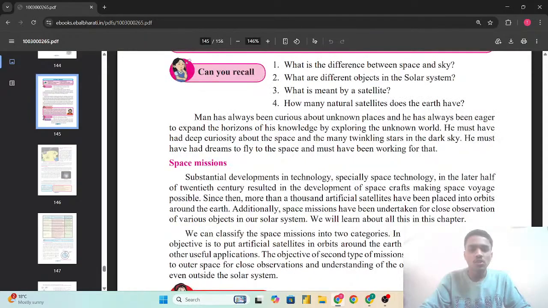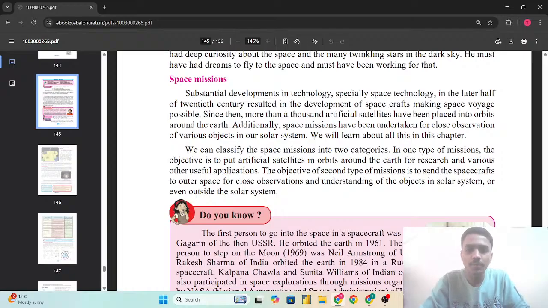So next is the space missions. Substantial developments in the technology, especially space technology, in the latter half of the 20th century resulted in the development of the spacecrafts, making space voyage possible. Since then, more than 1,000 artificial satellites have been placed into the orbits around the Earth. Additionally, space missions have been undertaken for the close observation of the various objects in our solar system. We will learn about all this in this chapter.